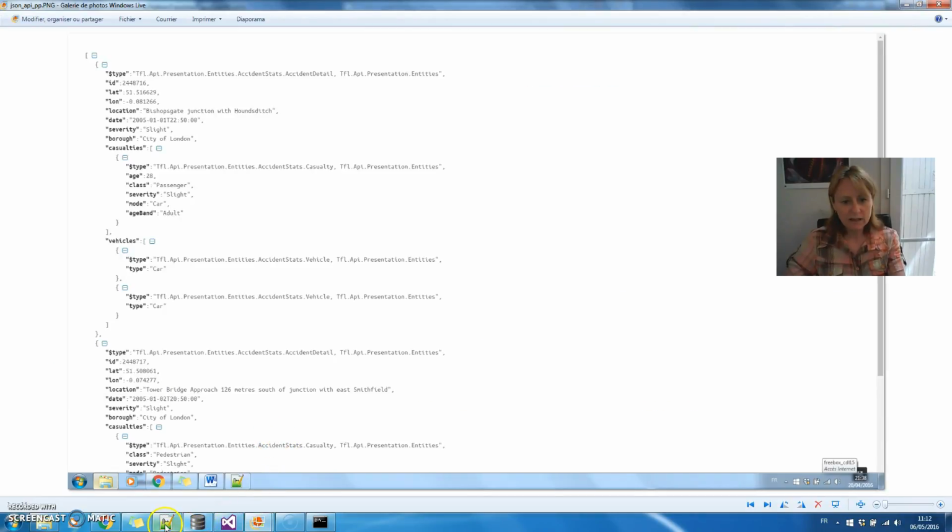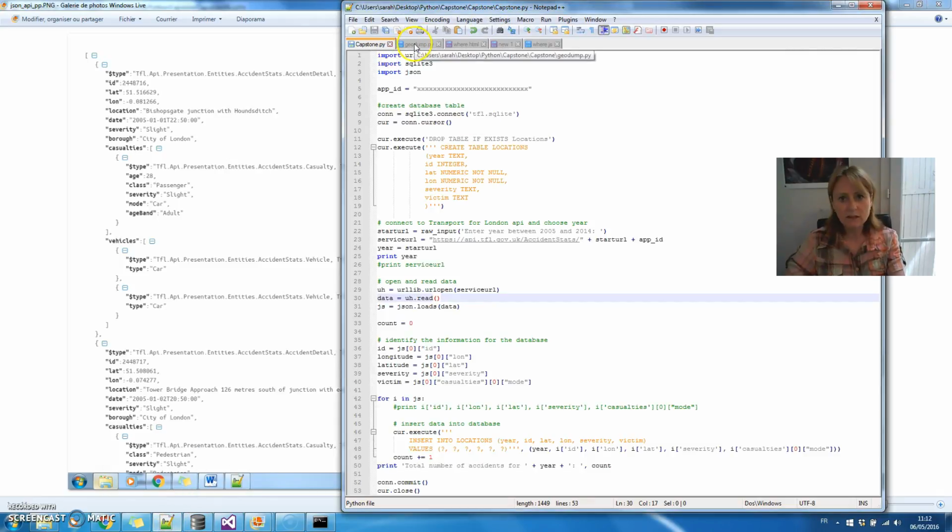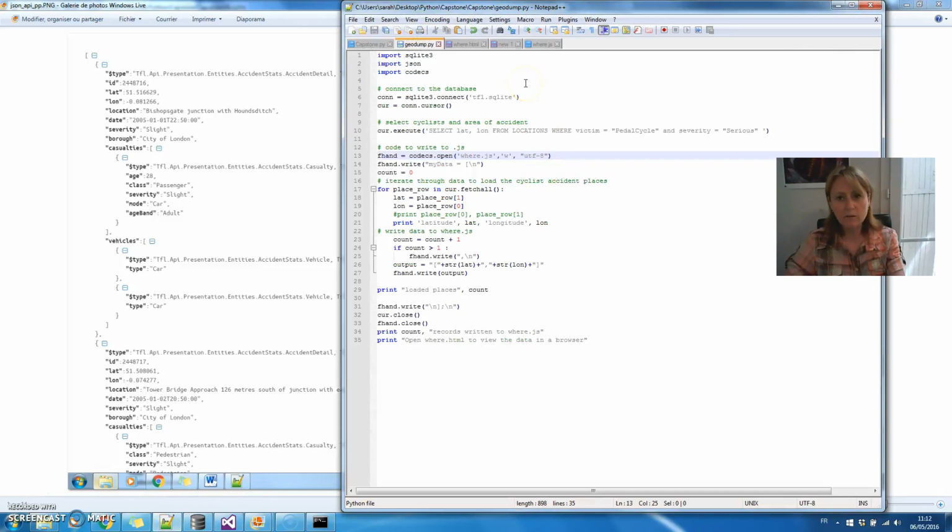So once I did that, I was then able to write the geodump.py program, which is the code to write the coordinates to the where.js file. So I had to iterate through the data to load the cyclist accident places, and I chose the serious accidents rather than the fatal accidents, which I thought would be too sad.